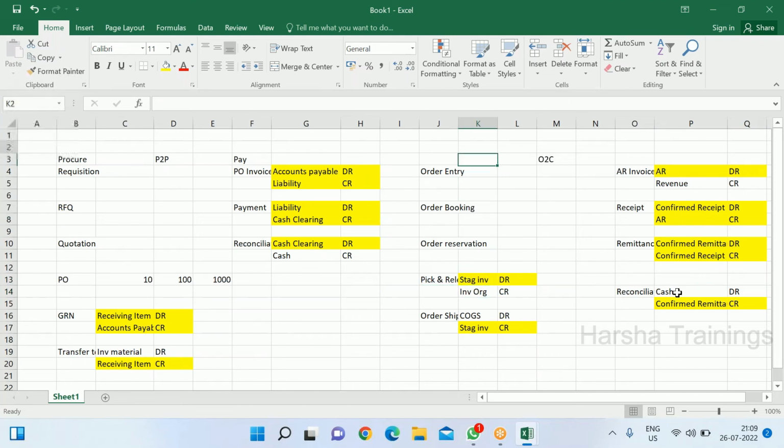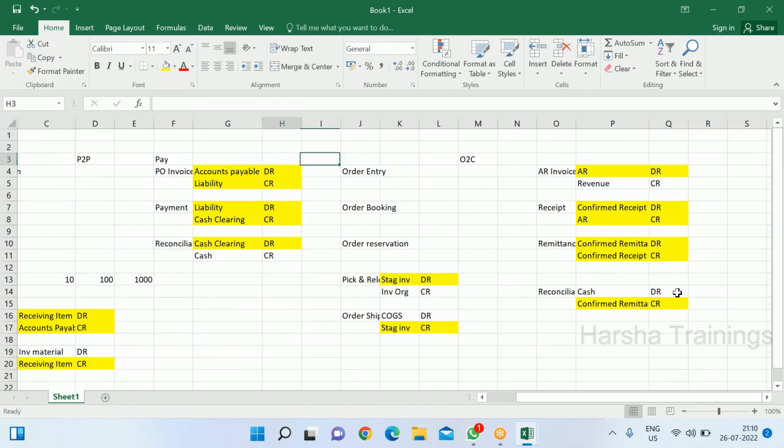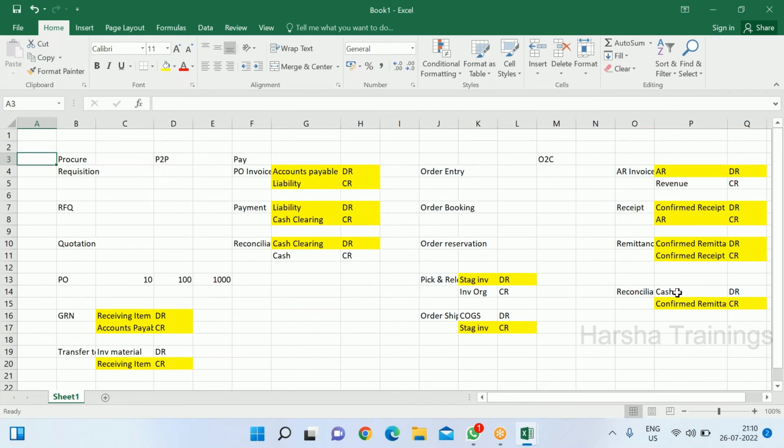So these are the accounting entries that come in the P2P and O2C cycle. And one thing I want to add here: I'll share this Excel with you guys once the WhatsApp group is created for this batch, maybe in a day or two. And we will keep adding more entries to this P2P and O2C cycle when we start doing the process in software, Oracle ERP.